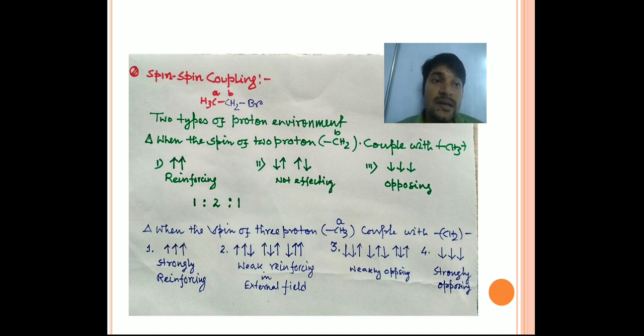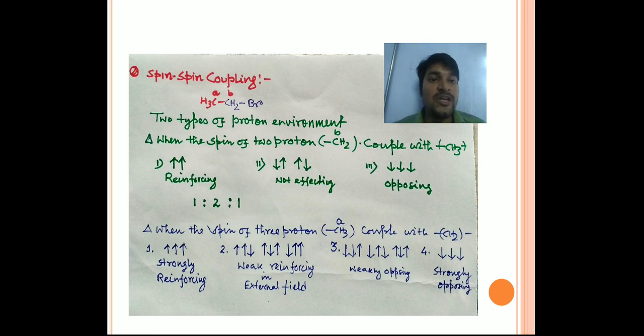How many protons are there? Three protons are there. So when it is coupling, the CH3 gives different types of arrangement here. One is reinforcing, one is not reinforcing, one is opposing. Three different types of orientation are there.